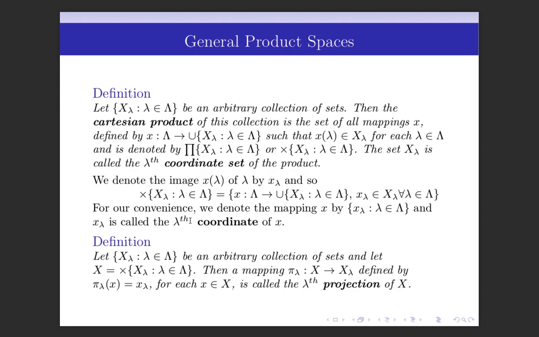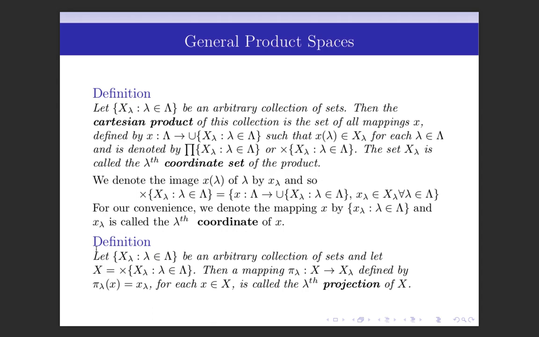For our convenience, we denote the mapping x by x lambda, lambda belongs to capital Lambda, and x lambda is called the lambda-th coordinate of x. Here we are using a similar notation as in sequences, because in a sequence the domain is the set of natural numbers, so we denote the sequence by its images, x n, n belongs to capital N.